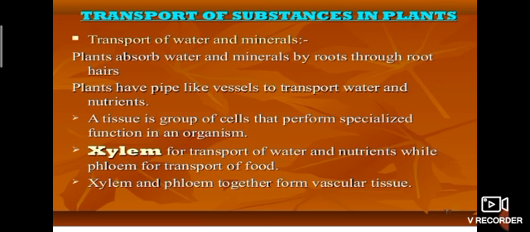A tissue is a group of cells that perform a specialized function in an organism. Xylem is for transport of water and nutrients, while phloem is for transport of food. So two parts: one is xylem, another one is phloem. Xylem and phloem together form vascular tissue.